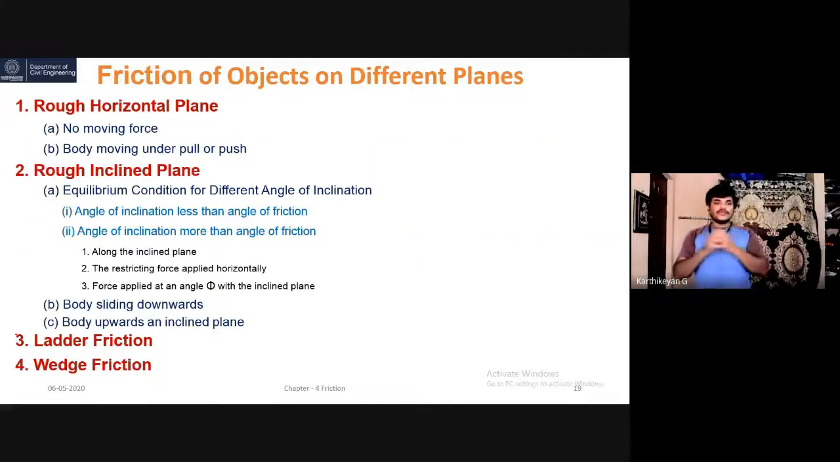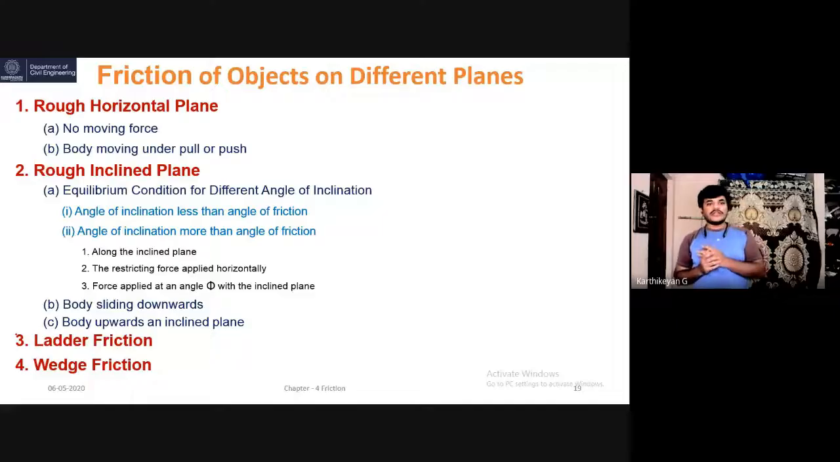Coming to the last slide of today's presentation: this is friction of objects on different planes. This slide is an expansion, and we are going to deal with it in the next video presentation. I will just list out the cases available in friction problems.